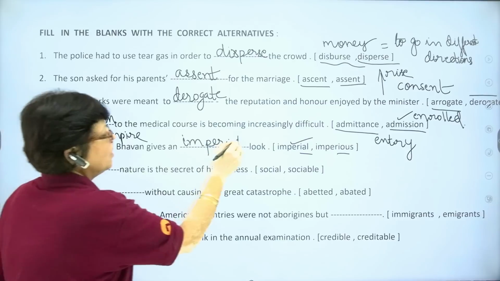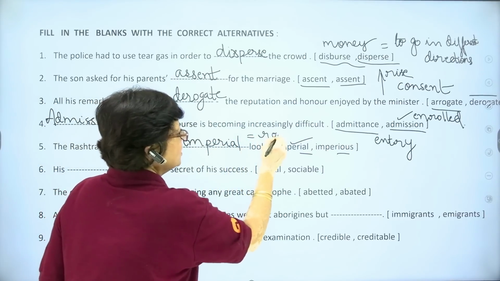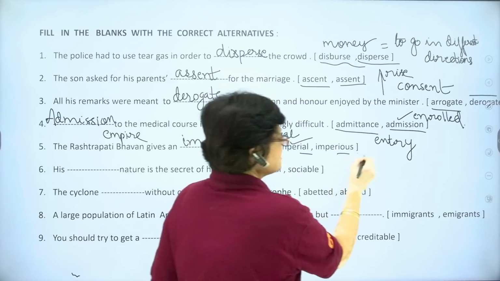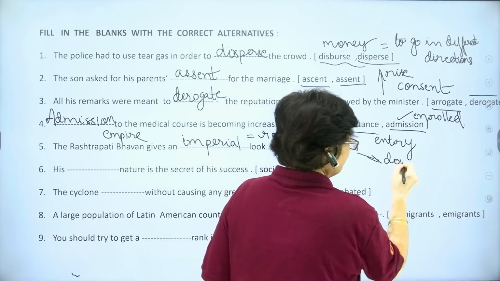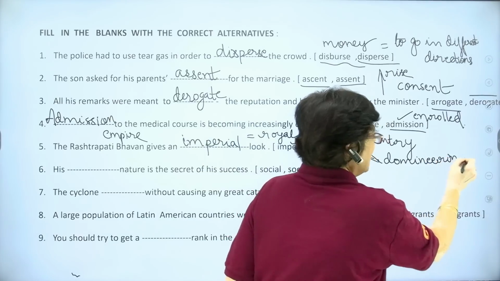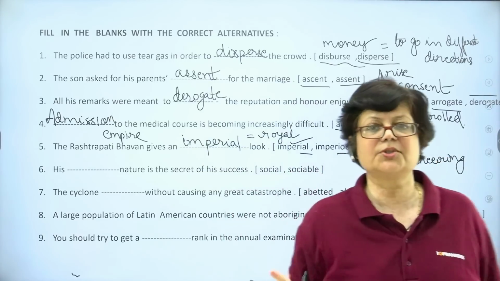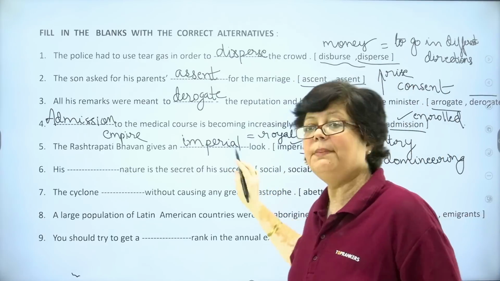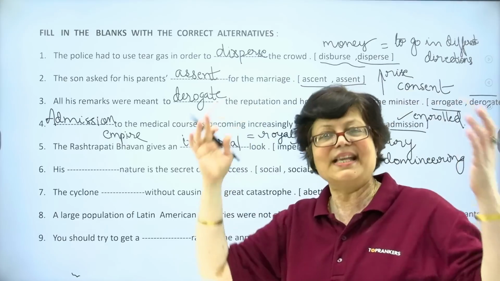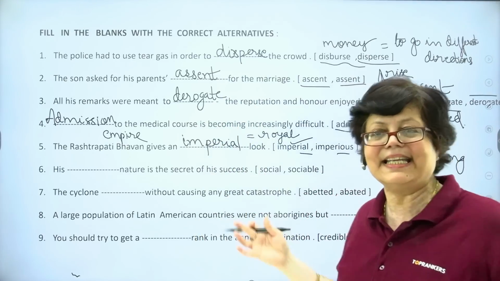And imperial also means royal. So it has a positive connotation. Whereas imperious means domineering in a negative sense. So, out of these two options, the best option is imperial look. Here it means majestic, grand, stately, right?